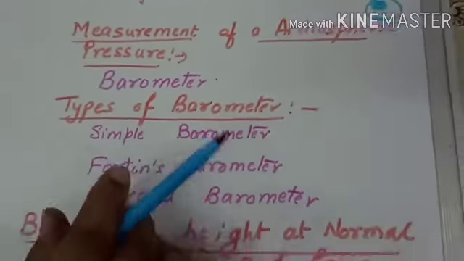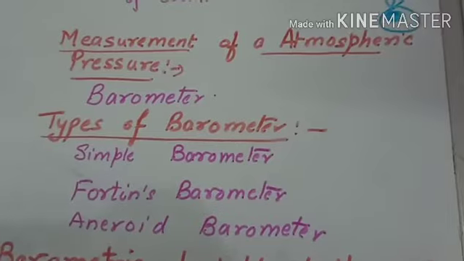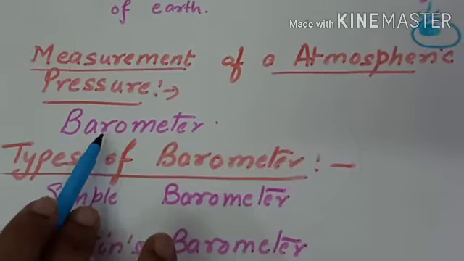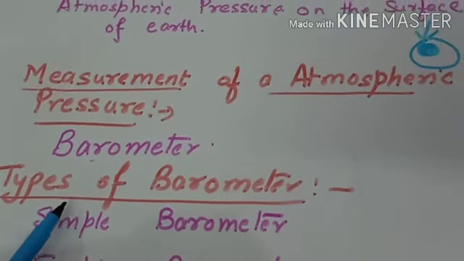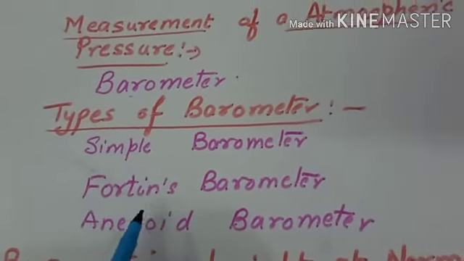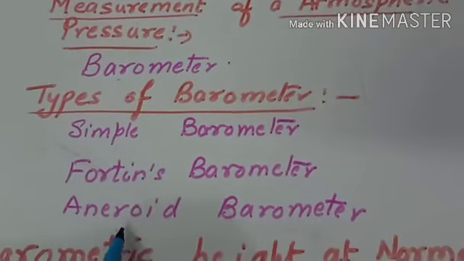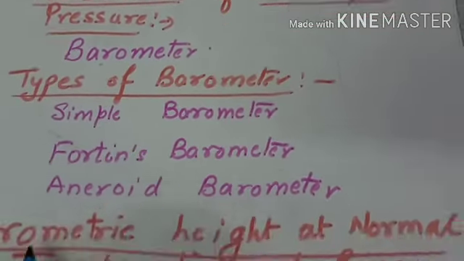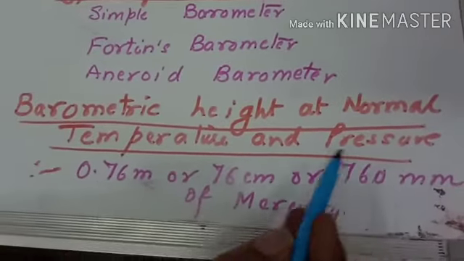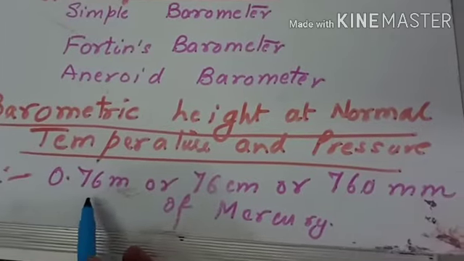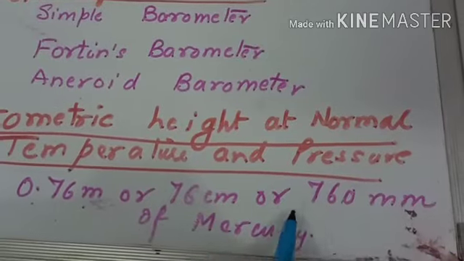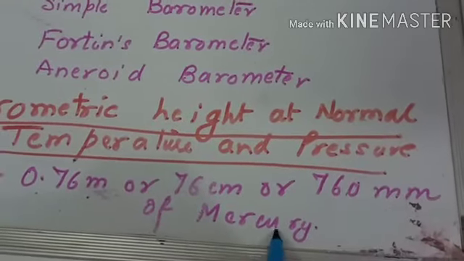Now next, how will you measure the atmospheric pressure? To measure the atmospheric pressure, we use an instrument, the barometer. There are different types of barometer. First is the simple barometer, second is Fortin's barometer, and the third is the aneroid barometer. Now the barometric height at normal temperature and pressure that is considered is 0.76 meter or 76 centimeter or 760 mm of mercury.